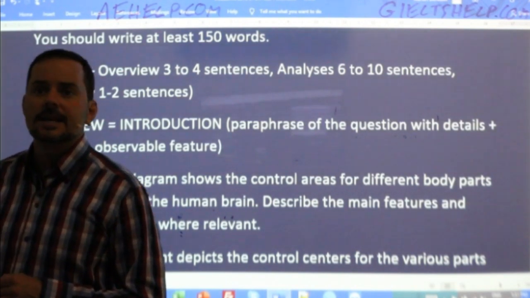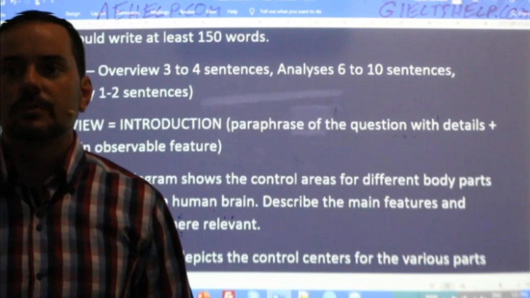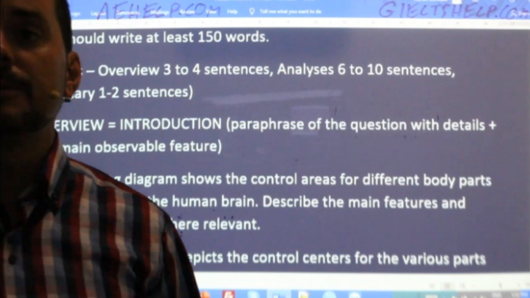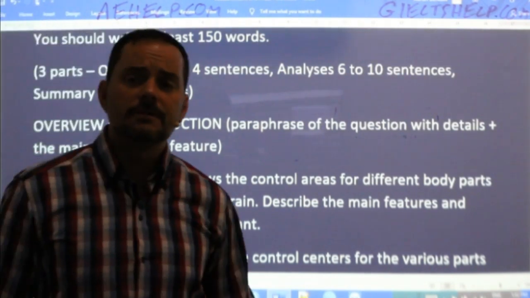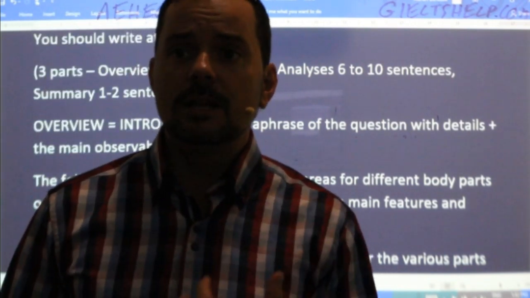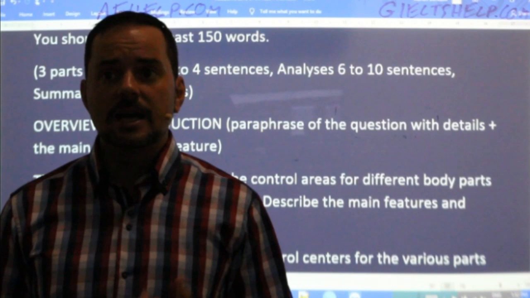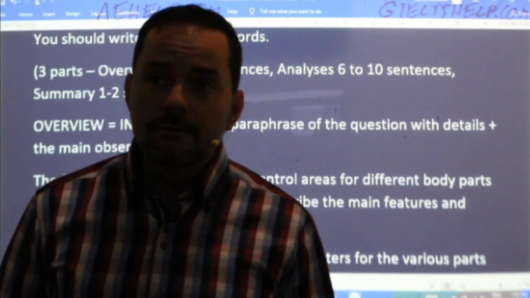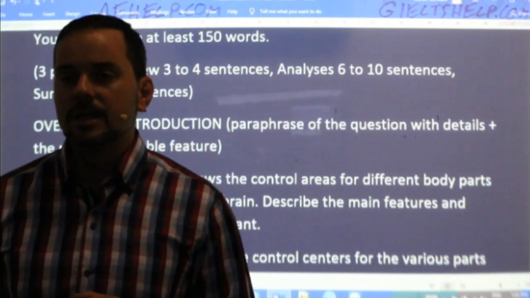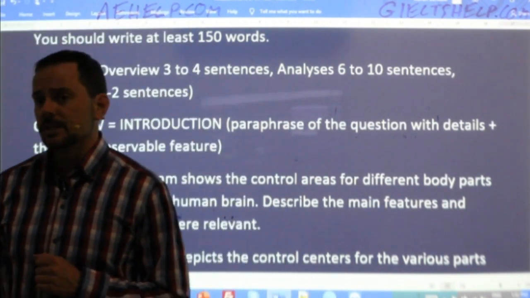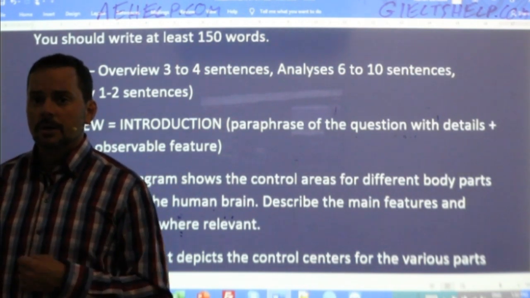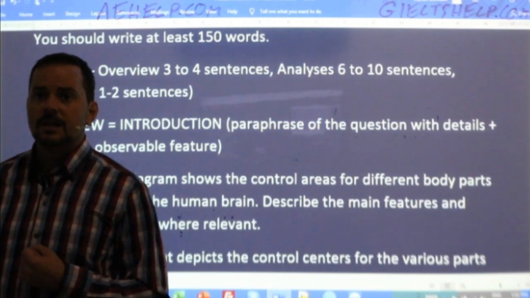Okay, Kesey says, the given human brain blueprint depicts the right and left hemispheres control of different body parts of the body. Kesey, very good. Really nice paraphrase. Okay, so good job, Kesey, on that first sentence. So just the one missing of there, Kesey, but otherwise a really nice paraphrase. I really like it. Good job, Kesey. I'm always amazed at how your English is really progressing day by day, so keep it up.